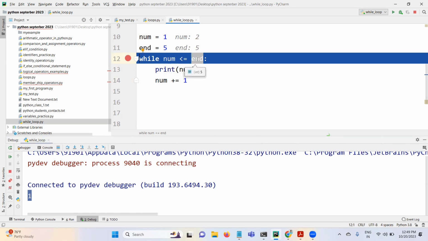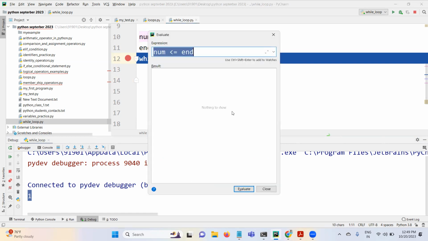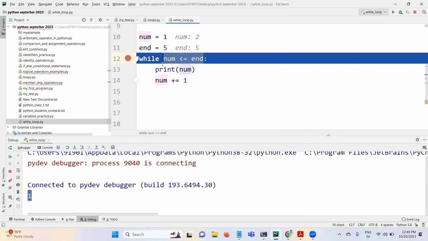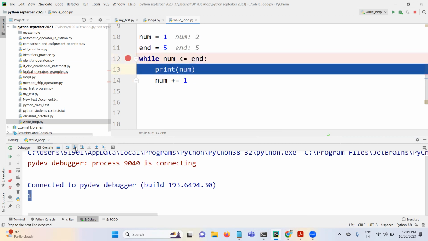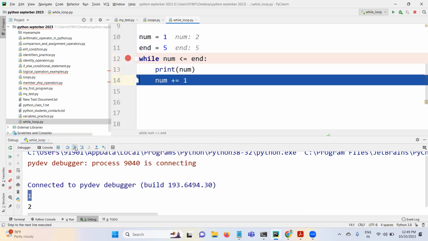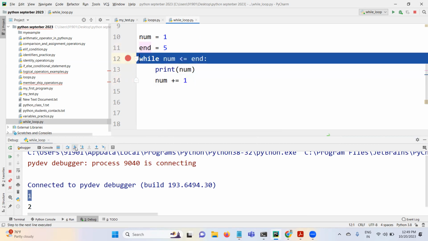2 less than or equal to 5. It is going to return true only, right? This condition is going to return true only. If this condition returns true, again the loop, Python control, comes inside this loop. Now num will become 3, 2 plus 1, right? Num became 3 or not? Here you can see that. 3 less than end 5.